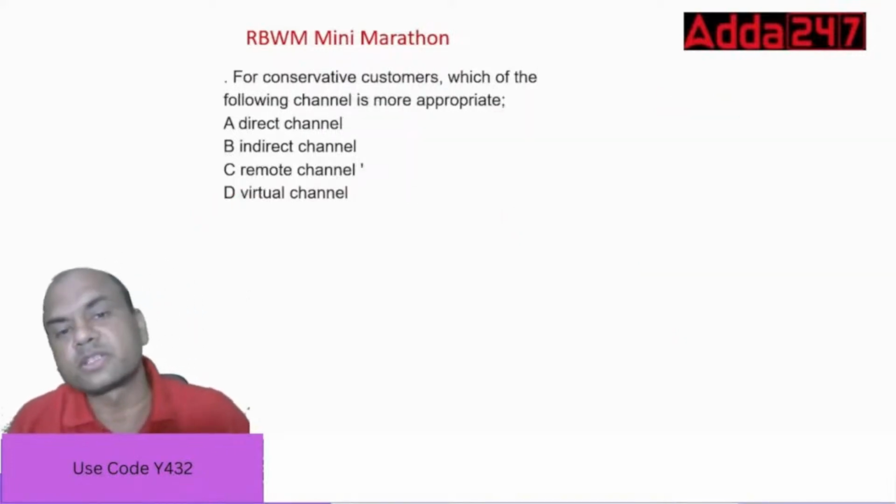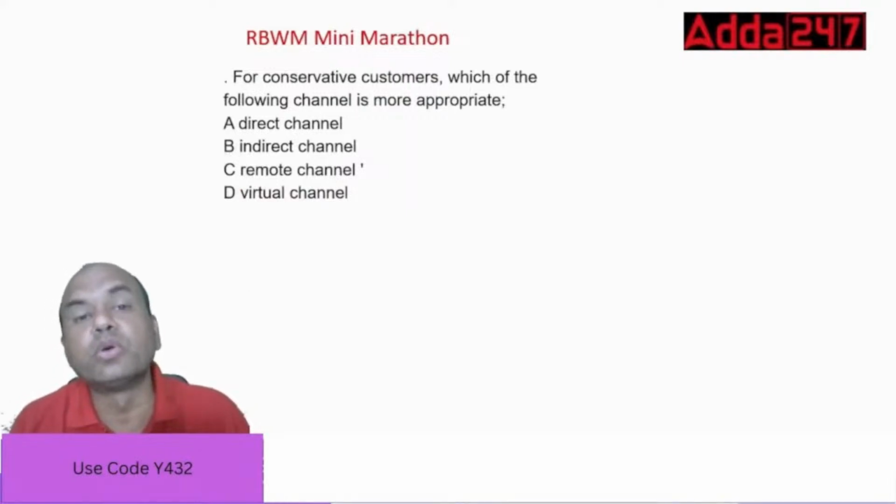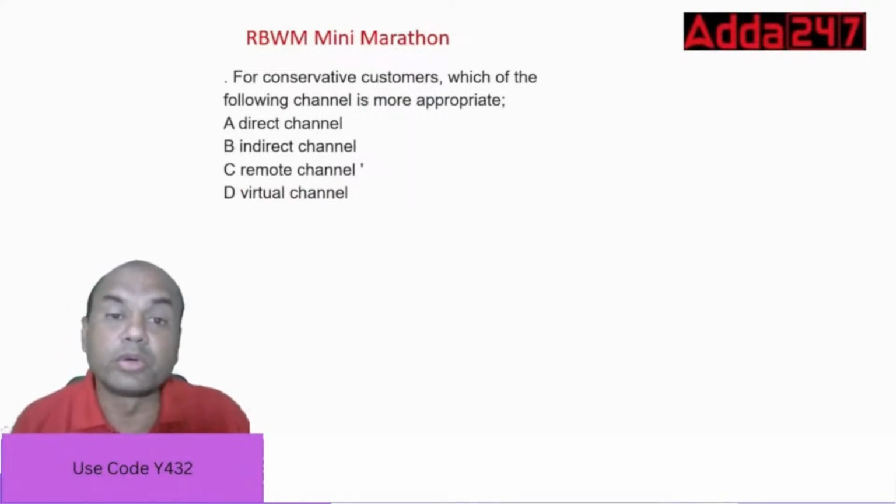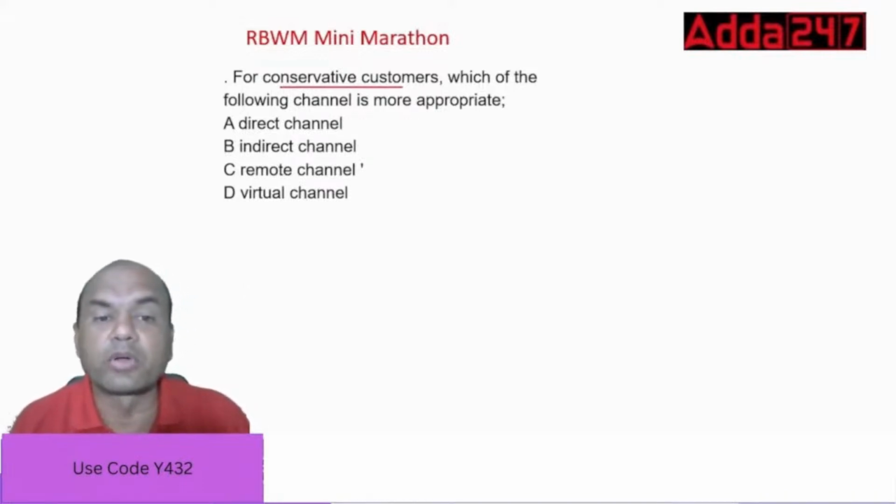For conservative customers, which of the following channels is most appropriate? Conservative means the one who does not want to take any risk. The options are direct, indirect, remote, and virtual.